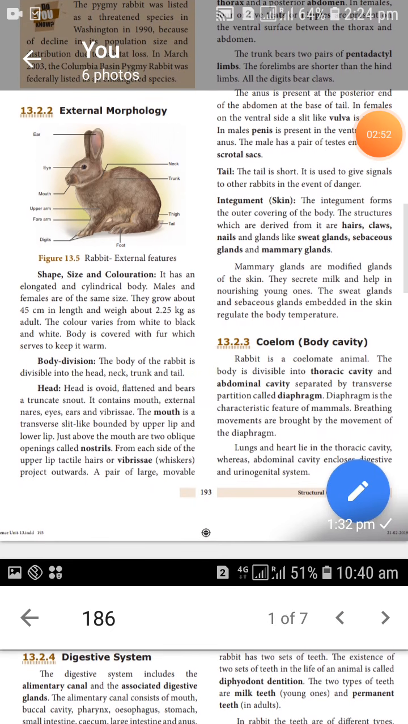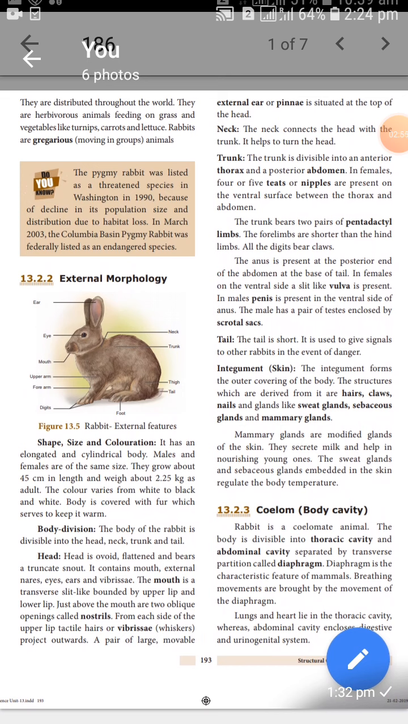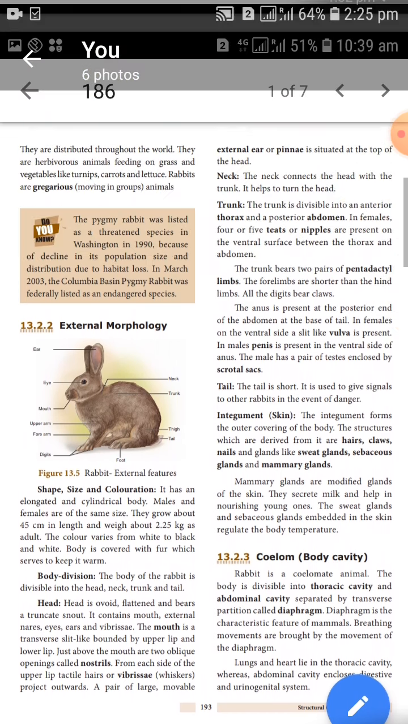Next, body division. The body of rabbit is divisible into head, neck, trunk and tail regions. The head is oval and flattened, bearing a truncated snout. It contains the mouth, external nares, eyes, ears and vibrissae. The upper lip and lower lip are differentiated. The minute opening at the external part of the nose is called the nostril. The upper lip has vibrissae, or whiskers, sensitive in nature. A pair of jaws is also seen.